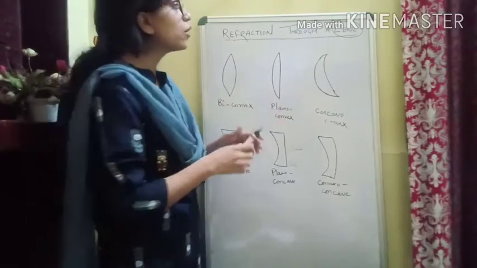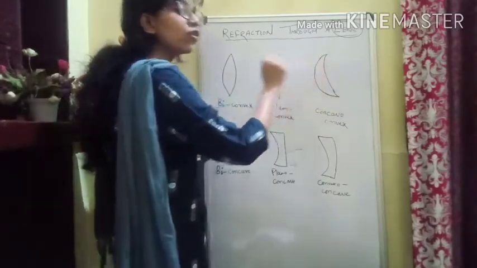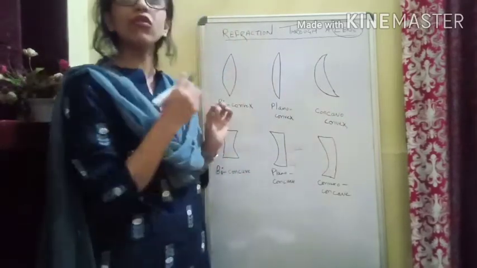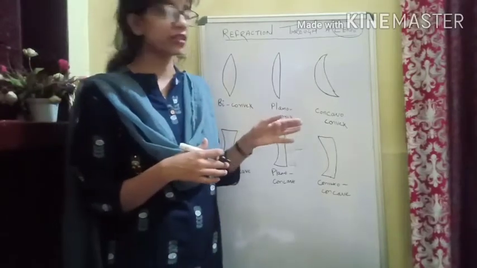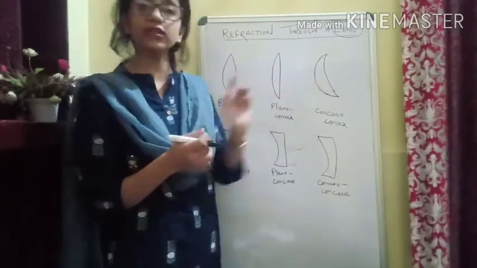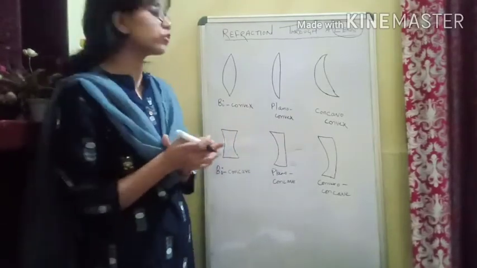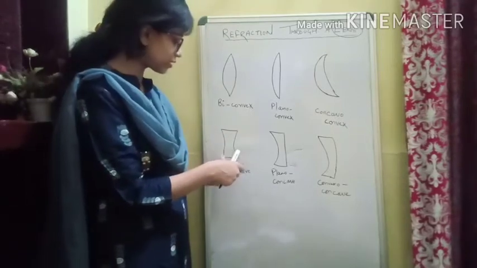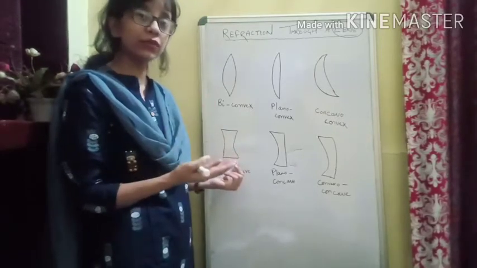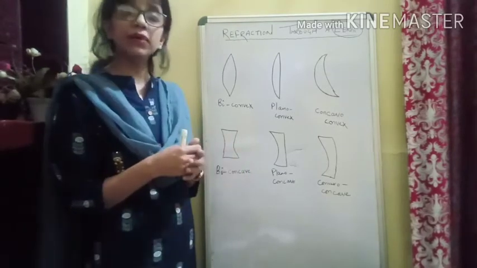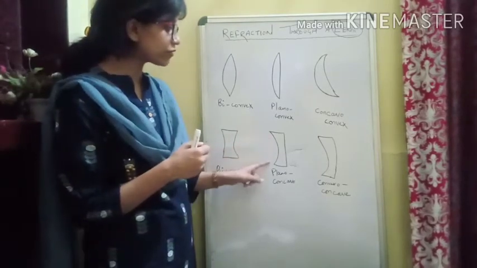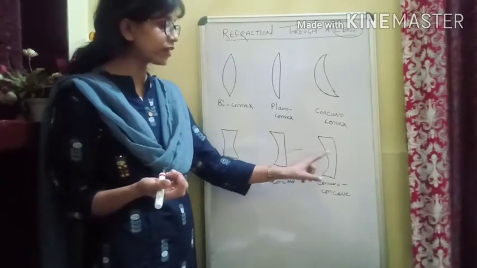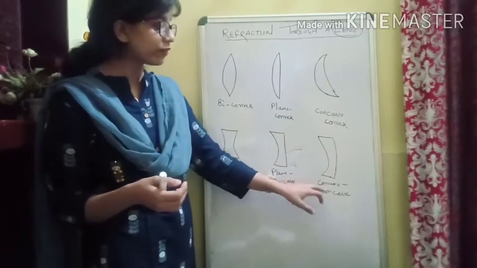And here we have one concave surface and one convex surface, and that's how we are calling it concavo convex lens. Okay, one concave surface and one convex surface. Here we have three types of concave lenses. First one, of course, two concave surfaces, that is biconcave lens. You can call it concave lens, or you can call it double concave lens. Then we have one concave surface and one plane surface, of course, called plano concave. And then we have one convex and one concave, named as convexo concave.